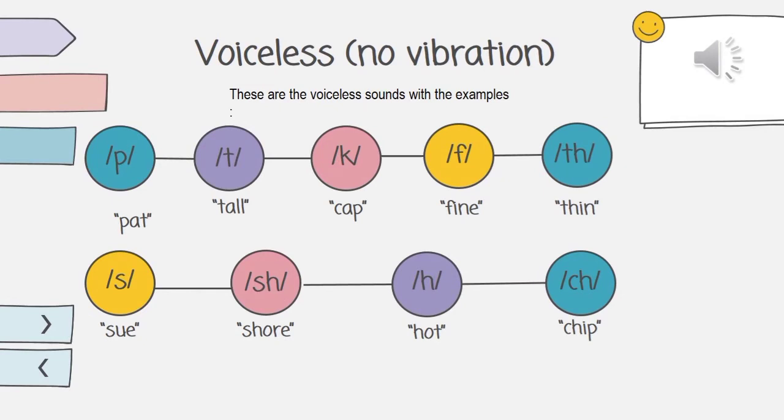And then, these are the voiceless sounds with examples. P as in pet, T as in tall, K as in cap, F as in fine, TH as in thin, SH as in shoe, S as in shore, H as in hot, CH as in cheap.